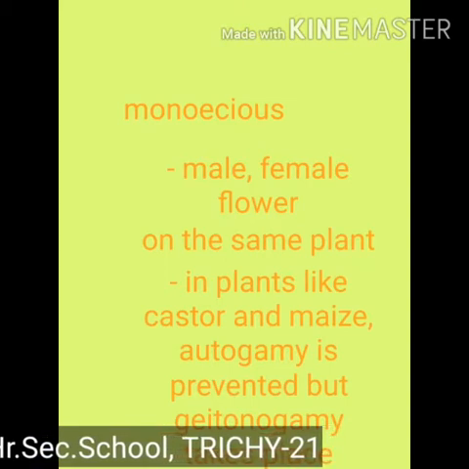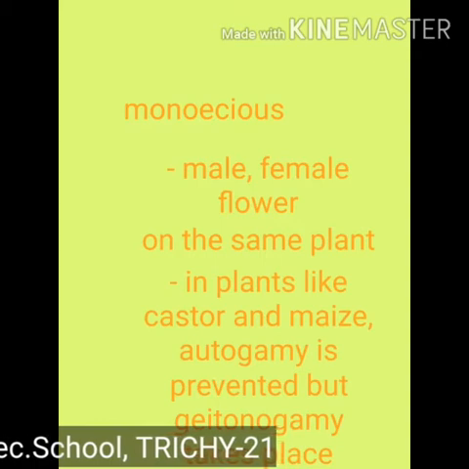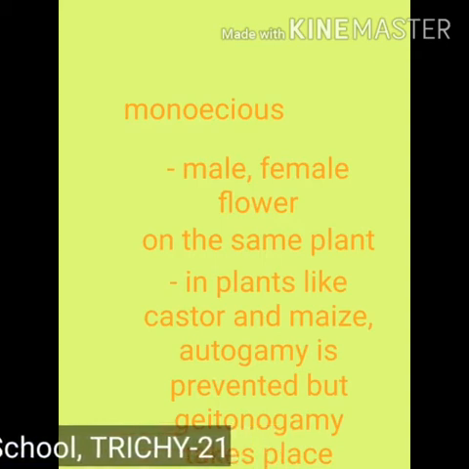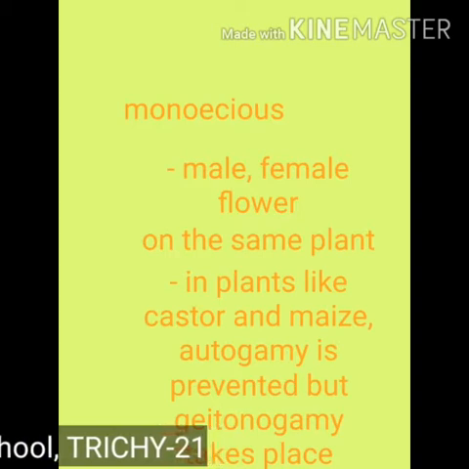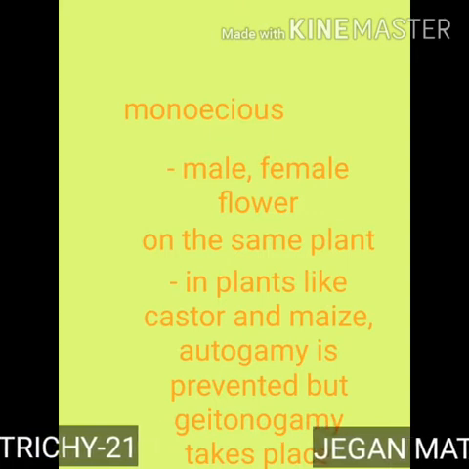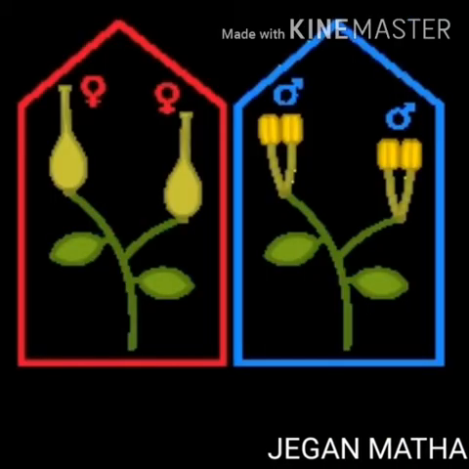In plants like castor and maize, autogamy, meaning self-pollination, is prevented, but geitonogamy, meaning pollen deposited on another flower of the same individual, will take place.